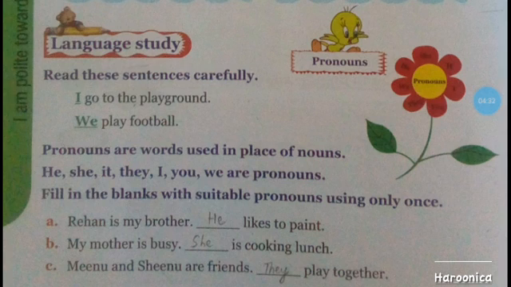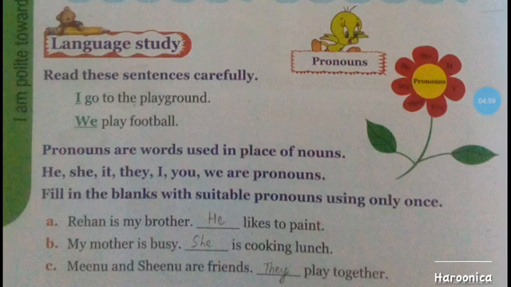Look at the example. Rehan is my brother. He likes to paint. Here we actually can say it like this: Rehan is my brother.